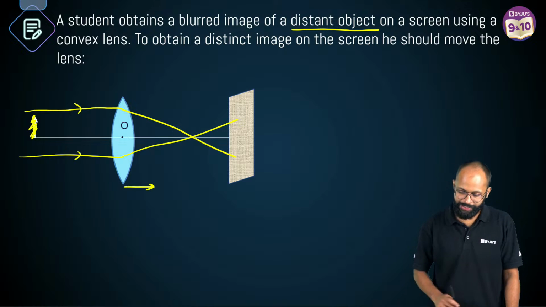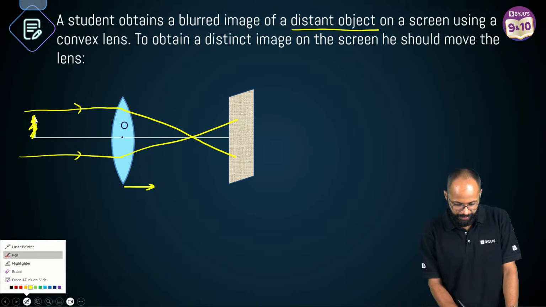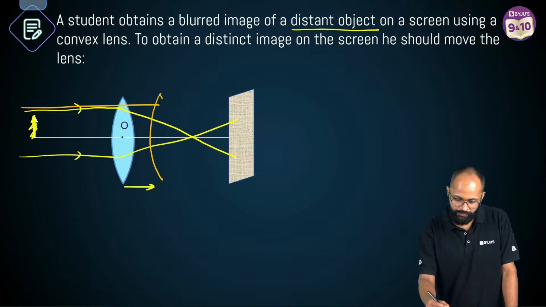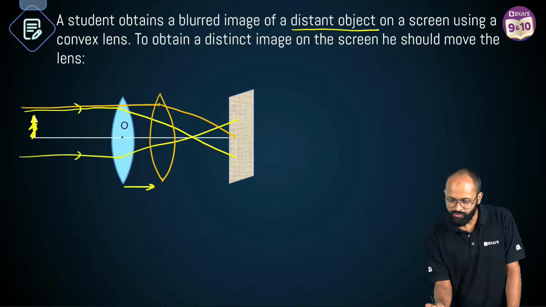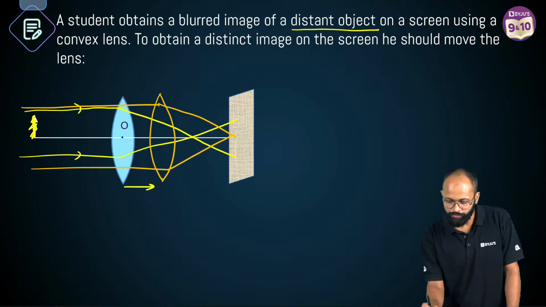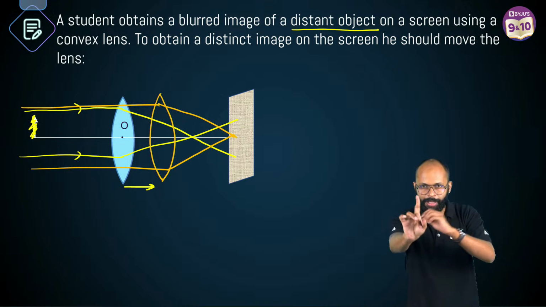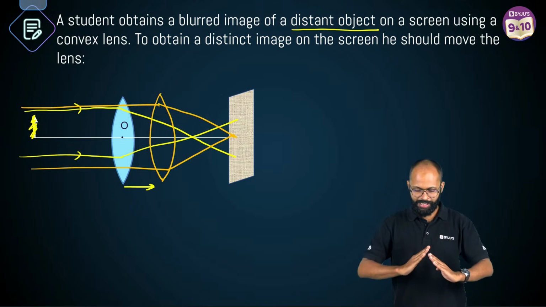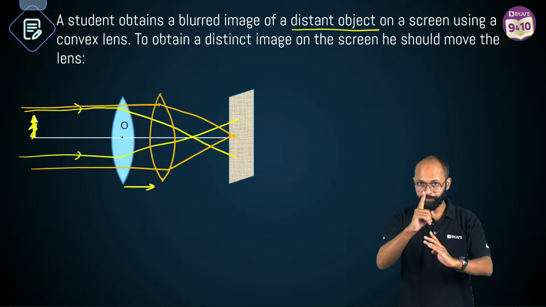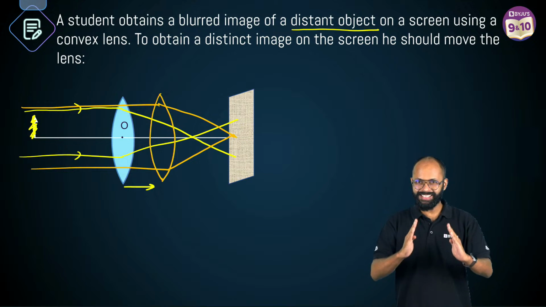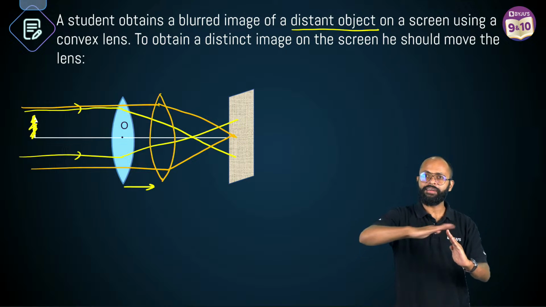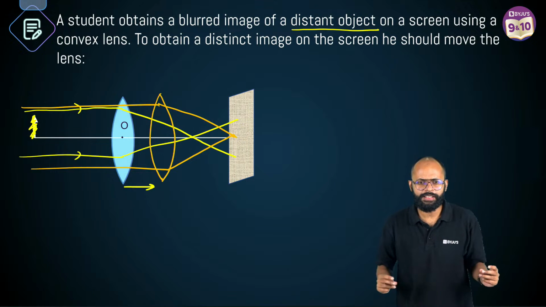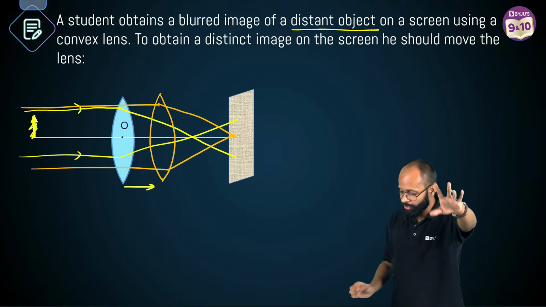So अगर आप लेंस को पास लेके आओगे, then what will happen? Let's say the lens comes over here. When lens comes over here, now the image will be formed on the focus. Correct? Getting my point? What is the meaning of blurred image? Sir, blurred image means light rays have met, but the screen is away. But if you keep the screen before the light rays meet, अगर यहीं पर आपने ब्रेक कर दिया तो लाइट रेज तो मीट ही नहीं करनी. कौन सी इमेज? Yes, है ना? करेक्ट.